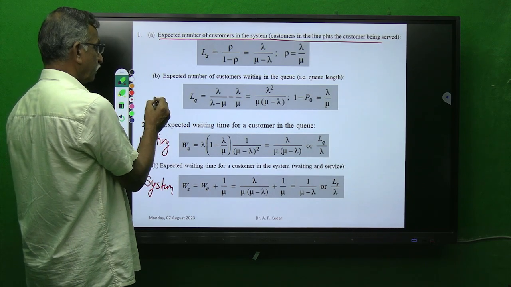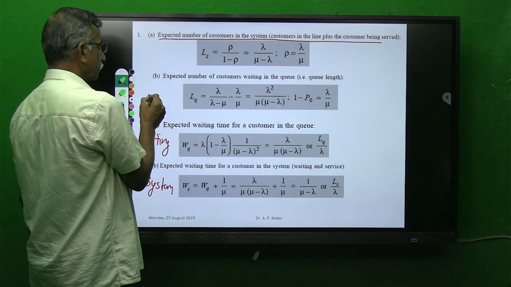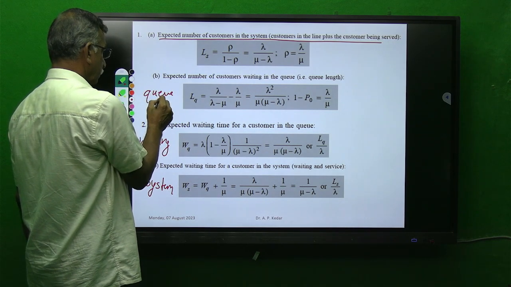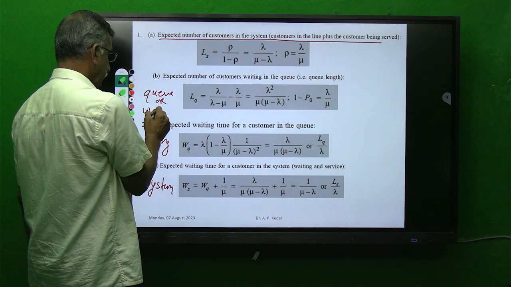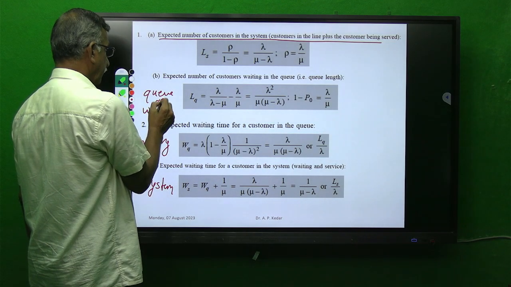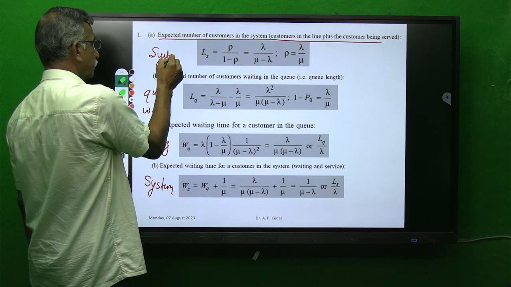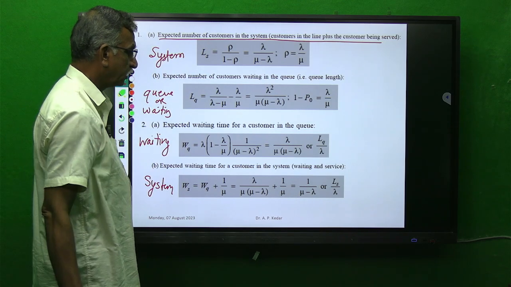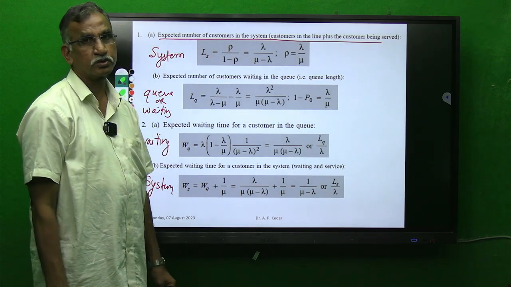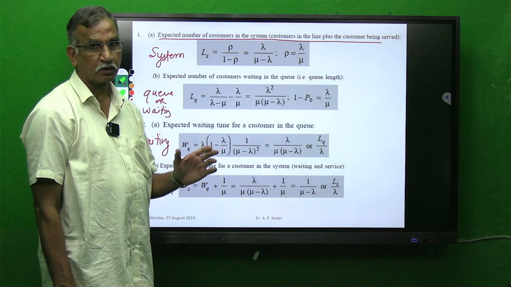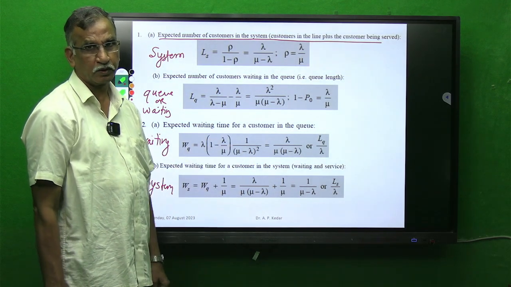Similarly, this is for the waiting line or queue, and this is for the system. So students, your task is you have to remember all these formulas for attempting the numericals based on the waiting line model.